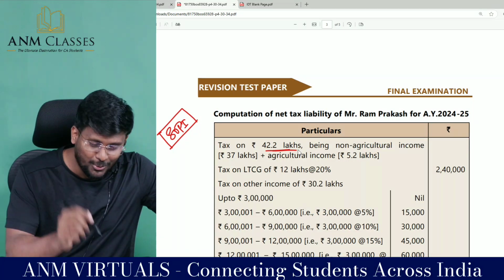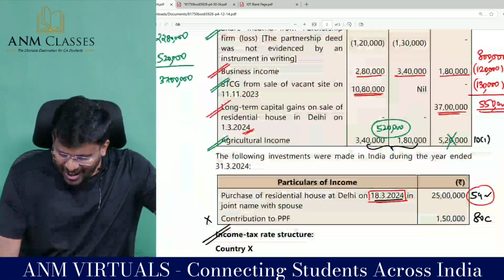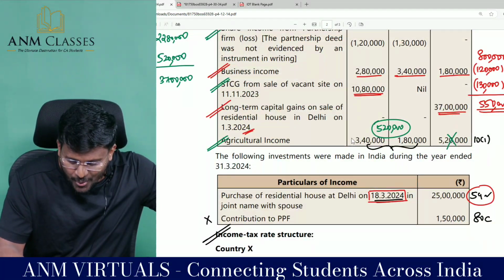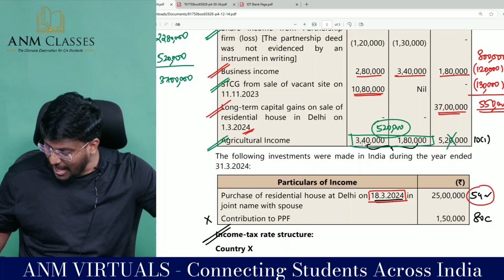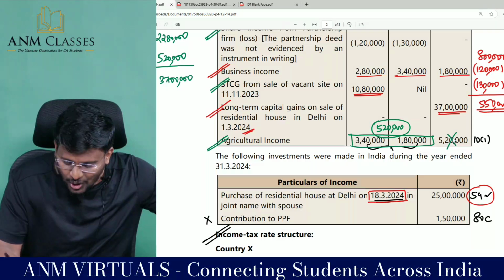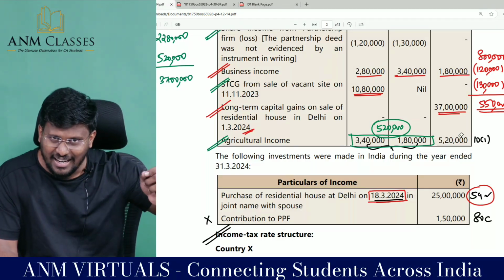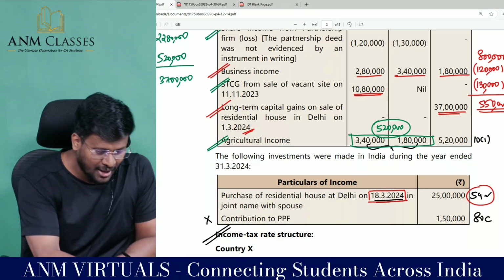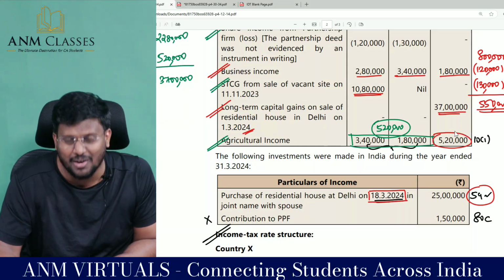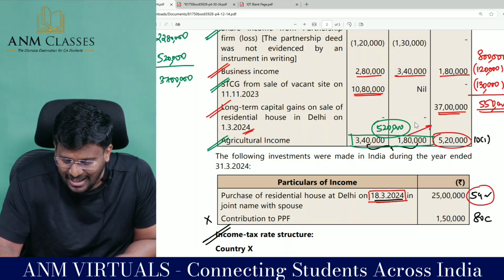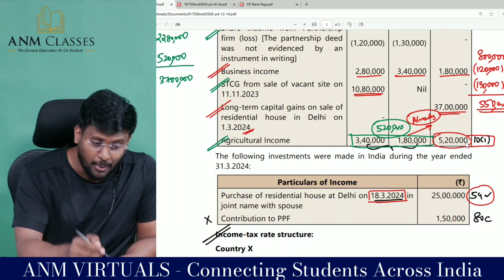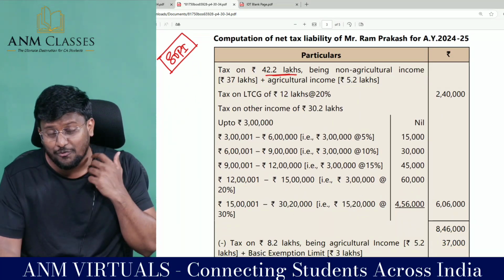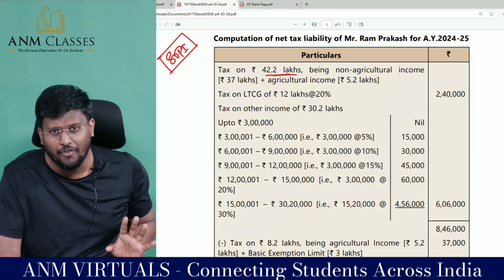Another beauty of this question is, if you add 3 lakh 40,000 and 1 lakh 80,000, you get 5 lakh 20,000, and this also is 5 lakh 20,000. Sir, I added 5 lakh 20,000 to the total income, because this is already there in the total income, only exempted under section 10(1). So this amount of 5 lakh 20,000 I have included for the purpose of computation of tax payable.